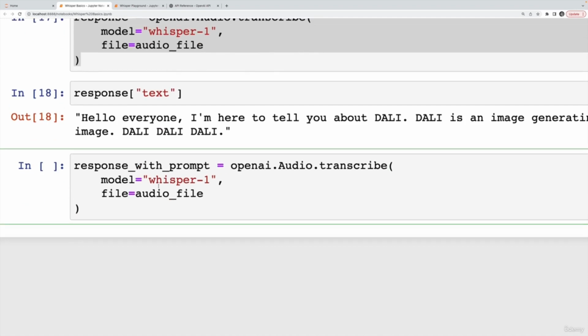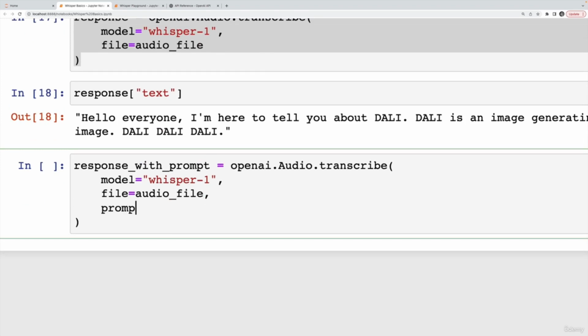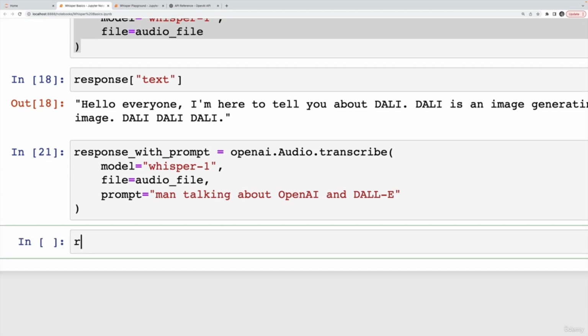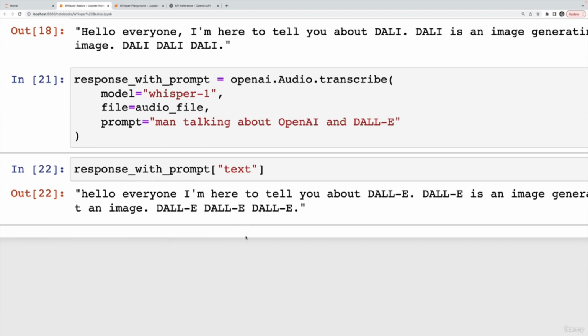And all that I'll change is I'll add a prompt that says, man talking about OpenAI and DALL-E, spelled correctly. Okay, and I send it off, and then let's look at our response with prompt variable, and specifically the text property. And there we are. Hello everyone, I'm here to tell you about DALL-E, and it's now spelled correctly.